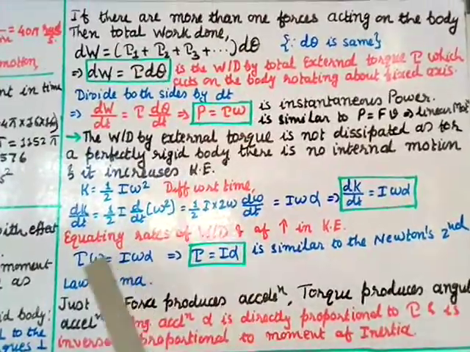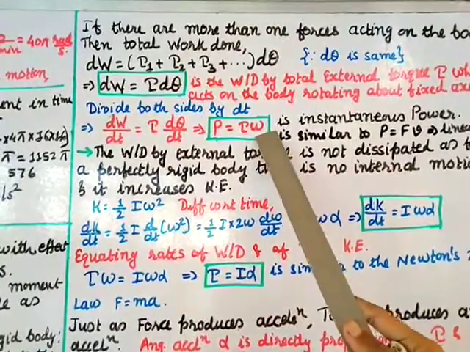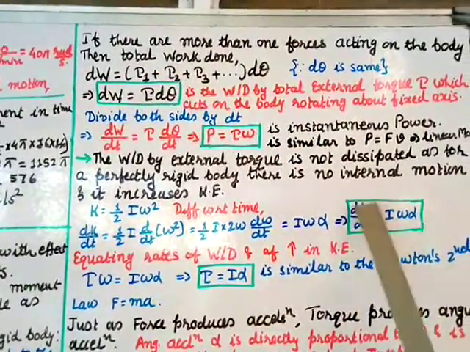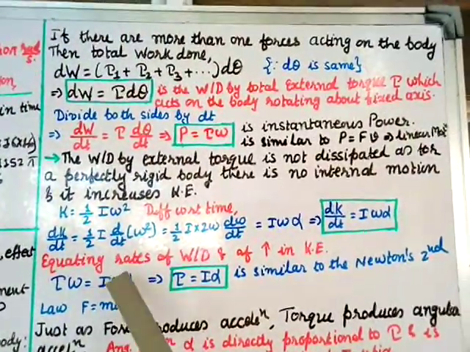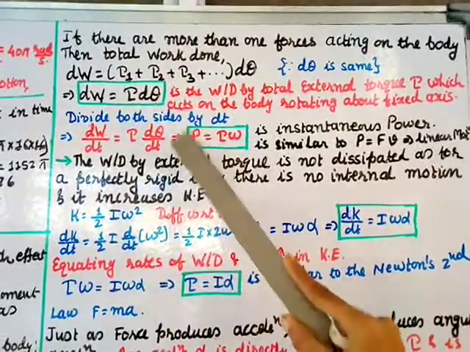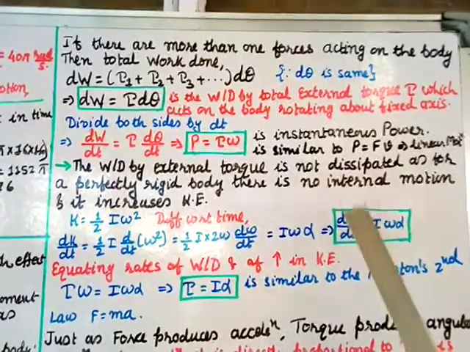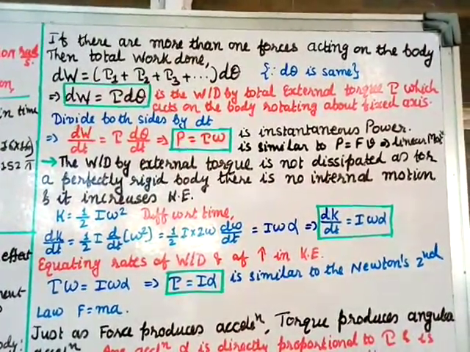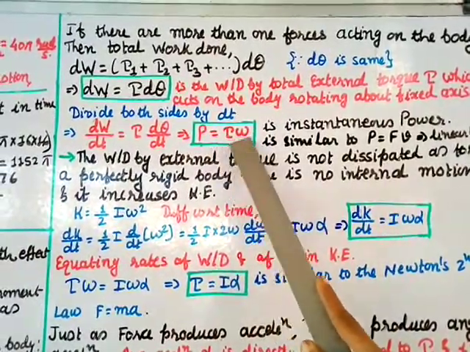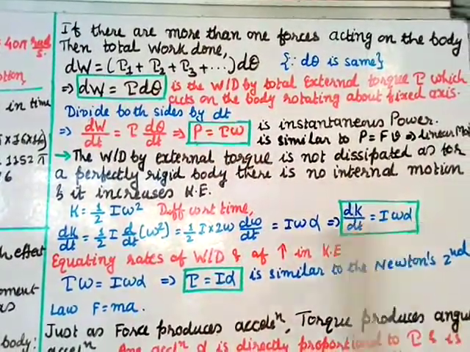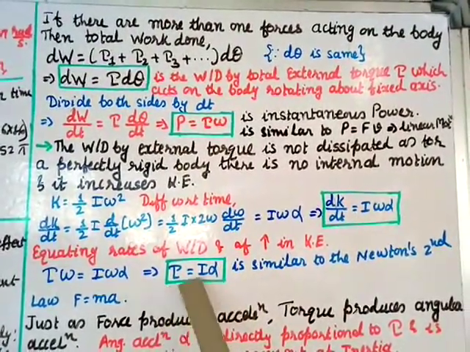Remember that here we are equating the rates of work done. The rate of work done is dW by dt, that is tau into omega, and the increase in kinetic energy. There was a mistake, I had taken the work done. It is not comparing the work done but the rates of work done. The rate of work done is dW by dt, and that is tau omega, which we proved here. You equate this with the change in kinetic energy. So dW by dt equals dK by dt, and so you are equating tau into omega and I omega alpha, and you get the relation, Newton's second law in rotational motion. Omega tau is equal to I into alpha.